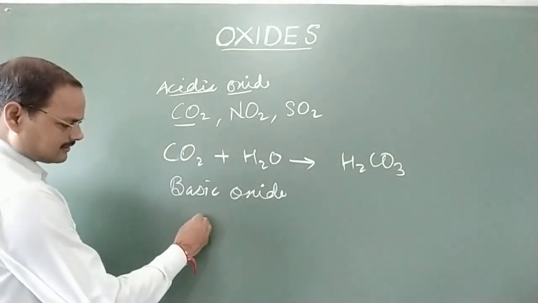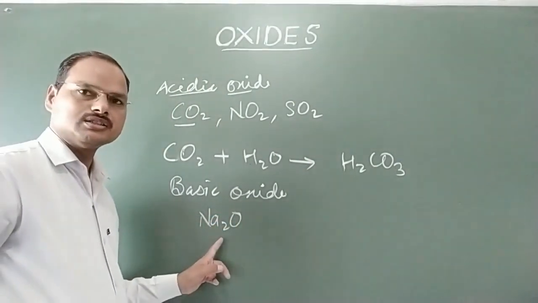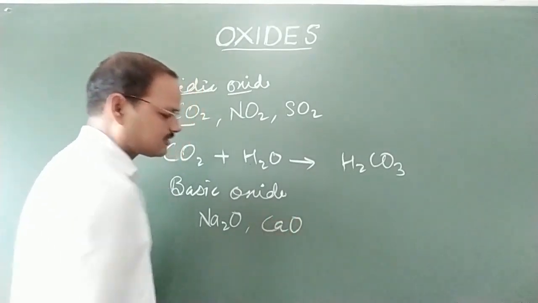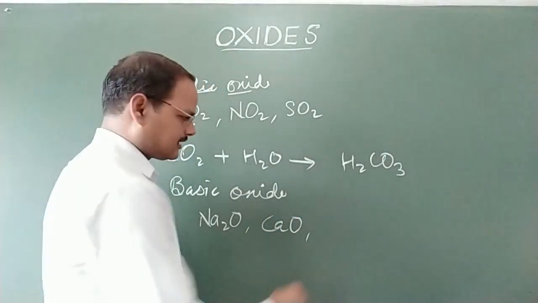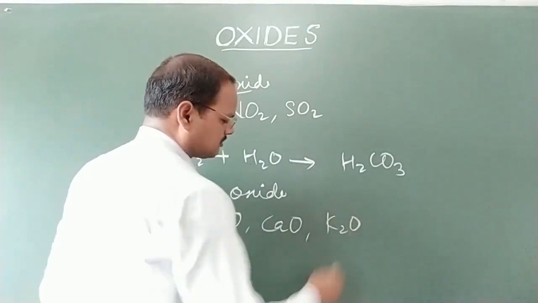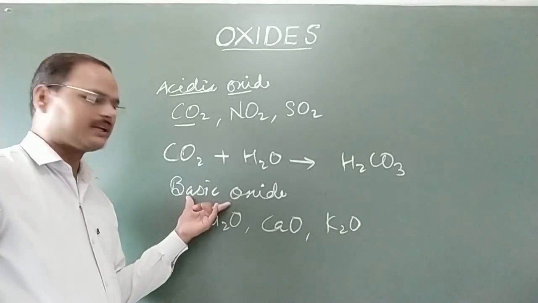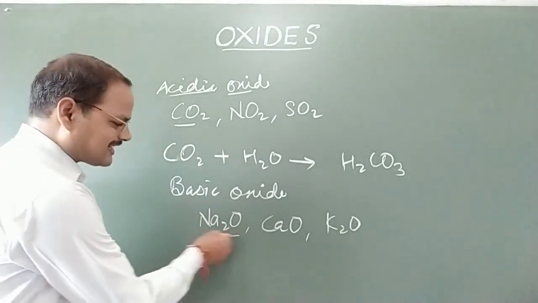I am taking here sodium oxide, Na2O. I am taking one more here, calcium oxide. Some more oxides can also be taken, like K2O. I am taking a few examples to explain basic oxides. Here in this case, these oxides are basic.